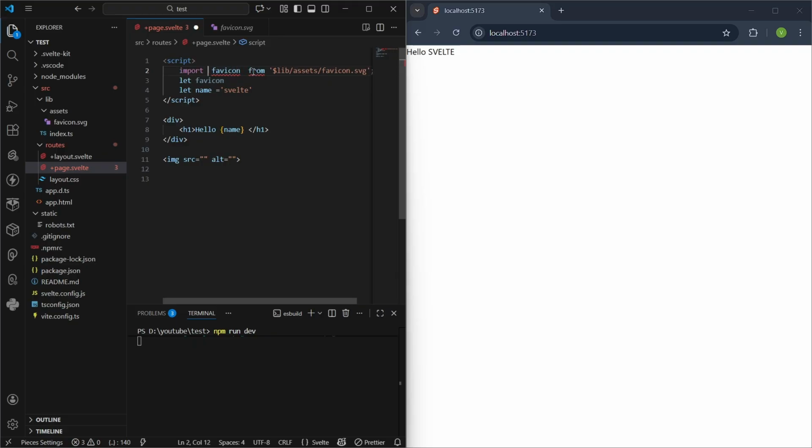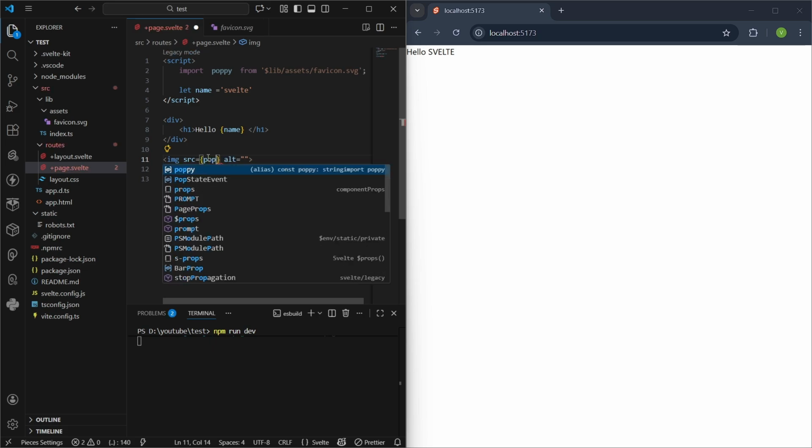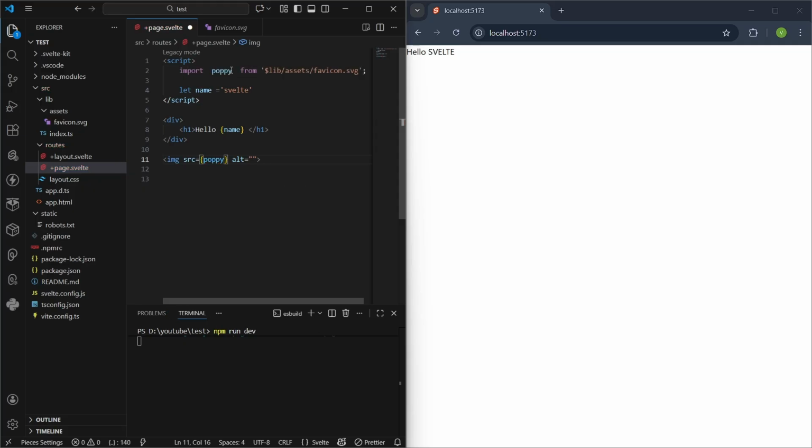Let me just remove this. So I have imported this SVG from lib assets. You can give any name over here, it's not at all required. You can use anything, like copy, I will use it over here. And in the source, I'm going to write the name that I have used for this import. And look, we have got our icon over here, the photo or the SVG.